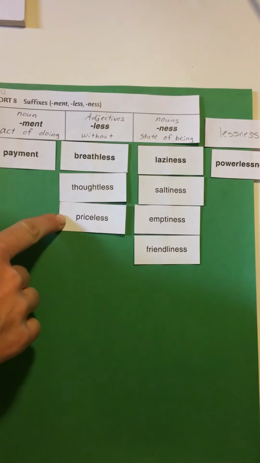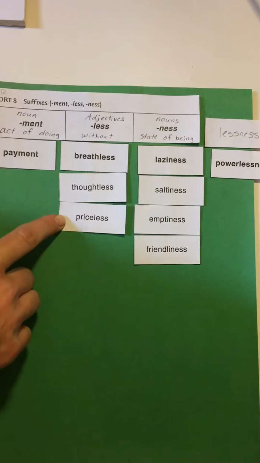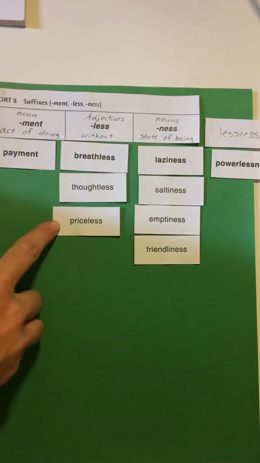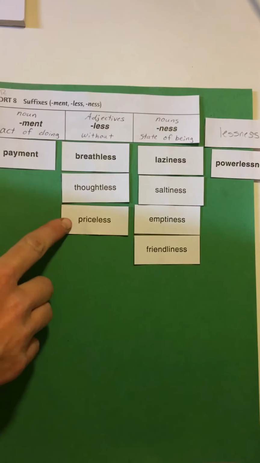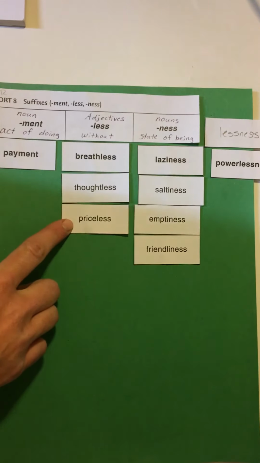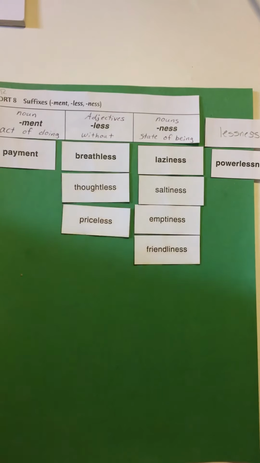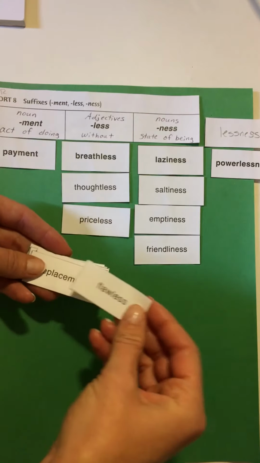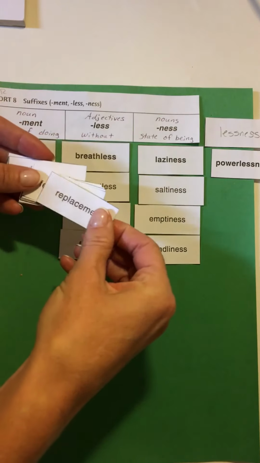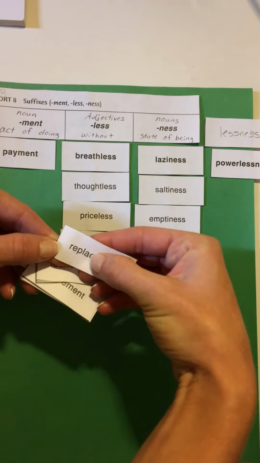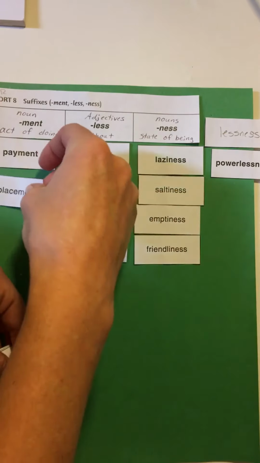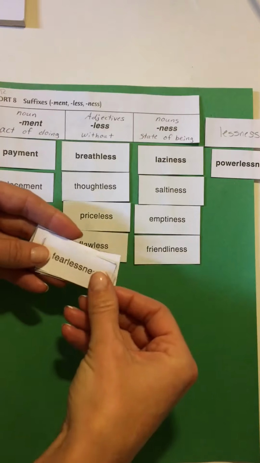Does this actually mean without price? Well, it could. You've seen that commercial that talks about the prices of things and then it says finally something is priceless? It means it's so valuable you can't put a price on it. Flawless. Replacement. Oh, look, we have a prefix here too. Replacement. Fearlessness.